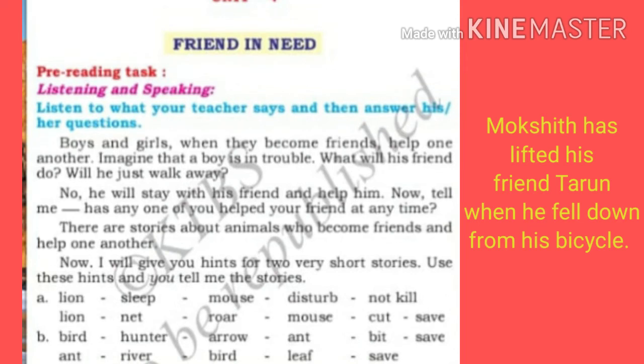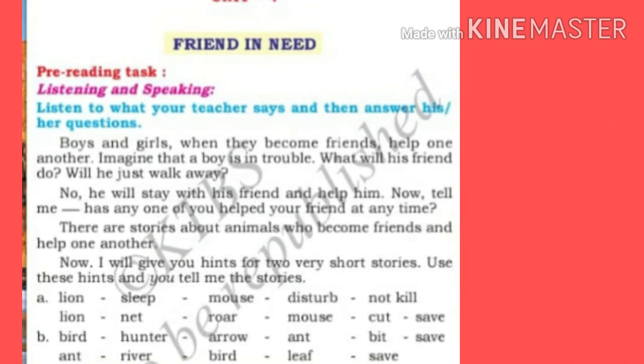Very good. So there are many stories about animals who became friends and help one another. Children, here let me give you some hints: lion, sleep, mouse, disturb, not kill, lion, net, roar, mouse, caught, save. Can you tell me a story on this? Yes, it is the story of a lion and a mouse. Shall I tell you the story?